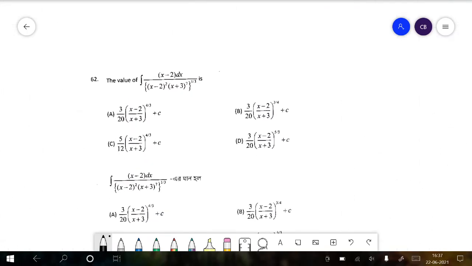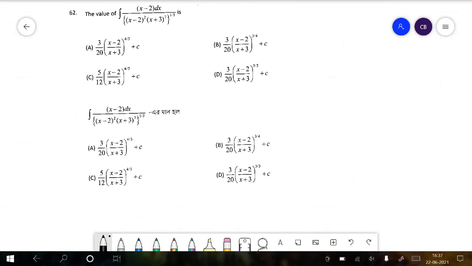Now moving on quickly to the next question, we see the value of the integral.